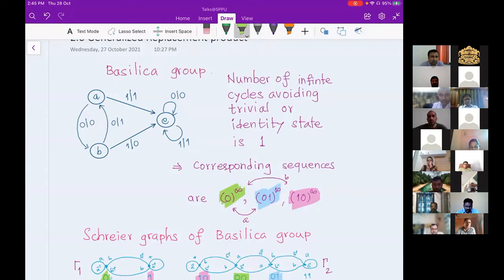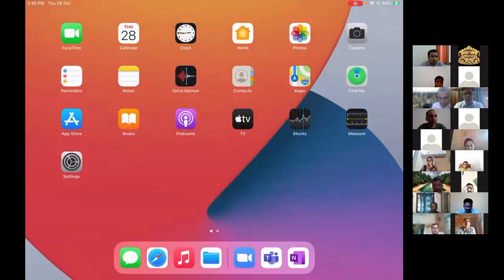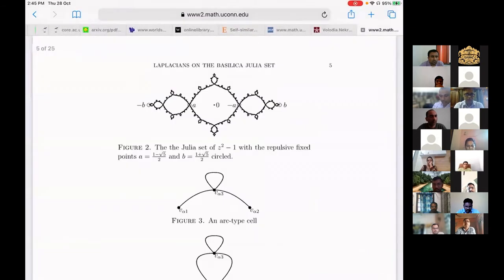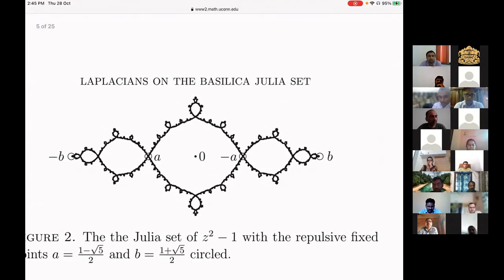The reason they call it the Basilica group is that the limit space of the Schreier graph at infinity looks like a fractal called Basilica. I can show you that. So this is that fractal. At infinity, when n tends to infinity, when you are at that infinite level, the action graph will look like this. And this diagram is a Julia set of the polynomial z squared minus 1.